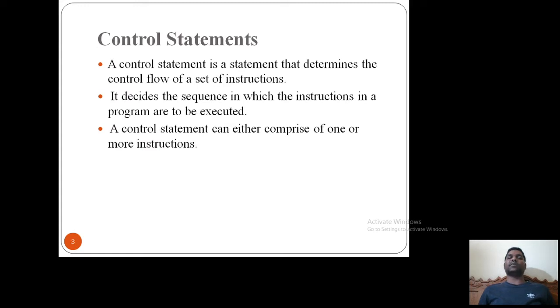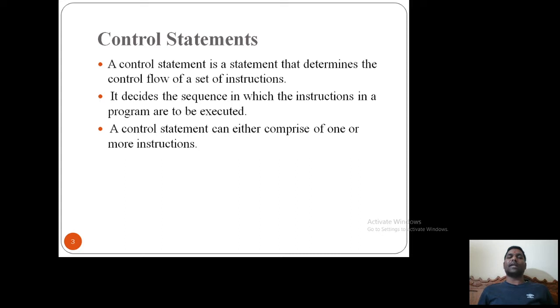What is a control statement? A control statement is a statement that determines the control flow of a set of instructions. Let's say in my program I have n number of statements. Then I need to give a control for each and every statement: how that particular program should be executed, one by one, or whether something should be skipped, or whether it should execute two statements at a time and the next two statements at a time, and so on.